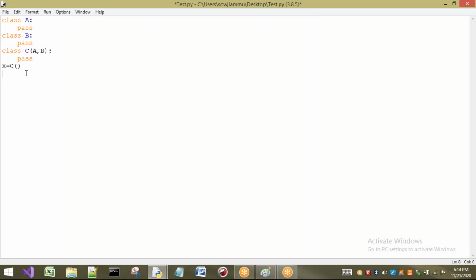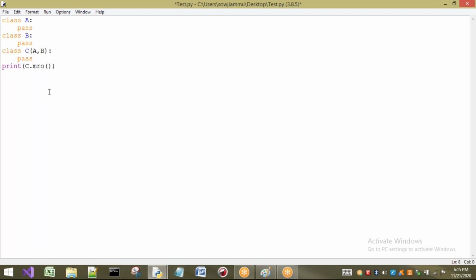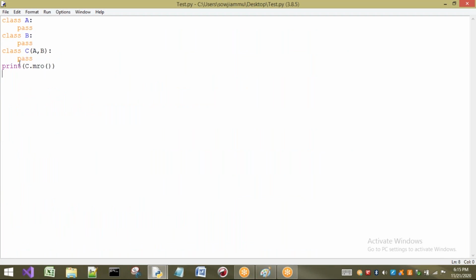I will just write print of C class dot, and we have a method called MRO. The method name is MRO. Don't worry about that method, I will explain. MRO is nothing but method resolution order. So let us see what it gives. The first one, what has it given? C. Okay, so C.